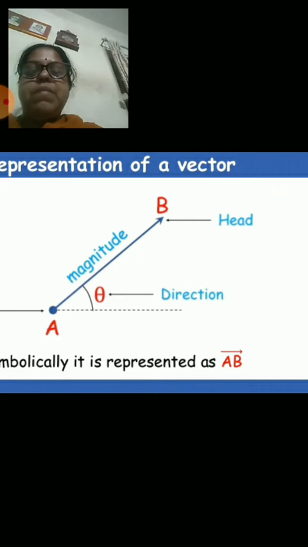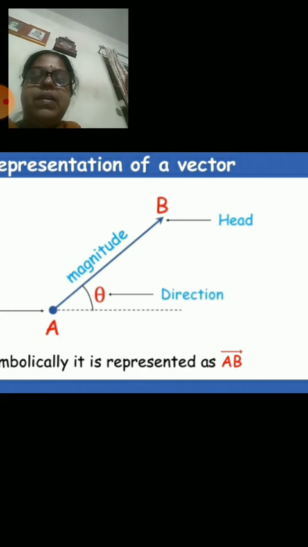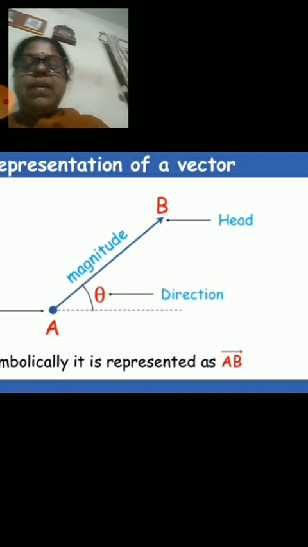The angle between them is measured in degrees, and that gives you an idea of in which direction the vector is pointing. The angle itself specifies the direction of the vector. So representing a vector means representing its magnitude and direction. Magnitude is represented by the line segment, and the angle represents the direction, measured from the reference line, here the x-axis.